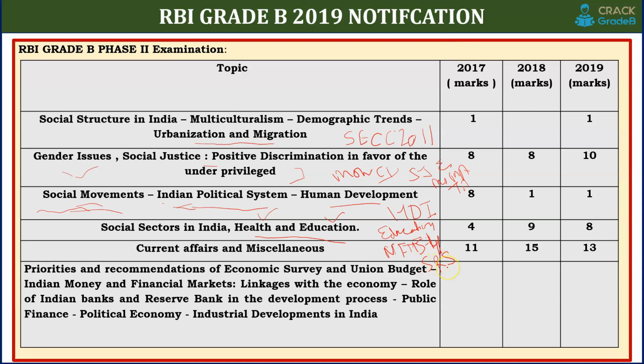The SRS bulletin was released related to India's health statistics. National Health Policy 2017 is important. National Health Policy 2017 targets are very important. So these things you have to cover in health and education, and the schemes you can do from the